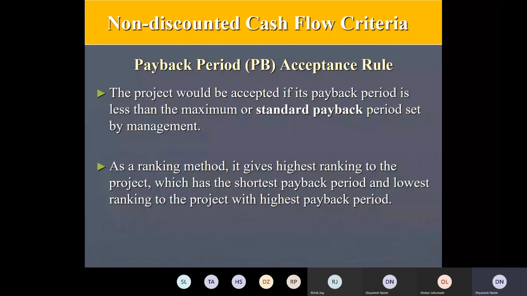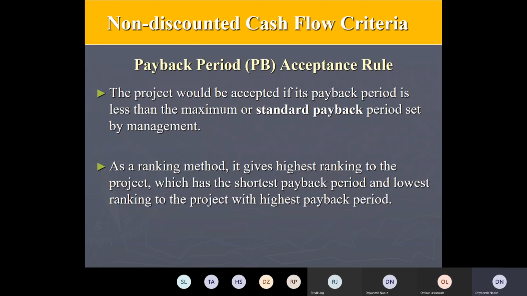Suppose 3 years is the yardstick. Then you consider only projects with 3 years or less. If it goes beyond 3 years, it gets rejected right there. As a ranking method, it gives the highest ranking to projects with the shortest payback period and the lowest ranking to those with the longest payback period. Is this clear? This is a very simple one, not complicated.